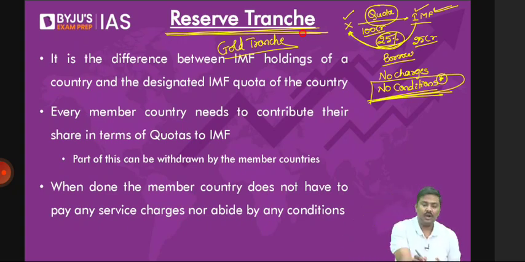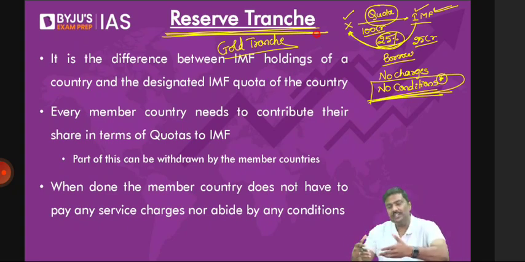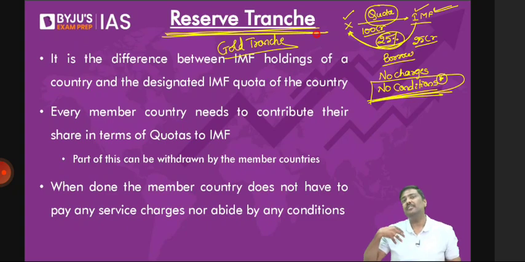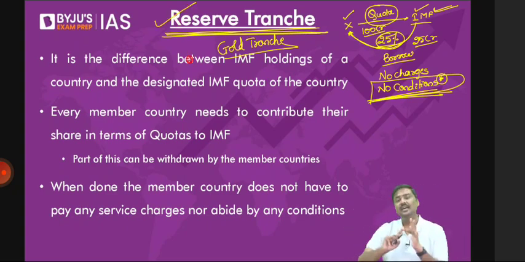Right? Now, is it okay if I say, looking at all of this, because India can always avail the reserve tranche position, which is basically up to 25% of its quota, it simply means certain forex reserves are available for India at their disposal. Let me know. Certain SDRs or dollars are available for the Indian government at their disposal. If you require it, you can borrow it. Right? That is basically the idea of a reserve tranche, and that's why forex reserves will consist of the reserve tranche as well as the special drawing rights. It is the difference between the IMF holding and the designated quota.